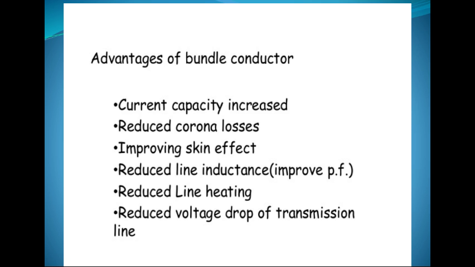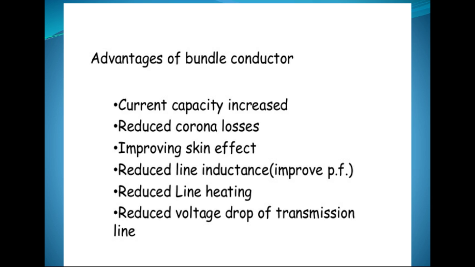There are some advantages of bundled conductors in power system. First, current density per conductor is reduced due to bundling of the conductors. Second is reduced corona effect.